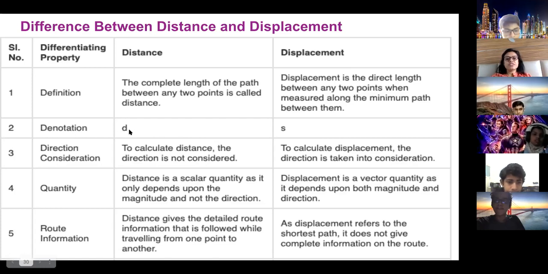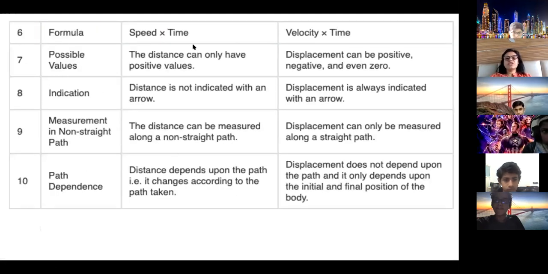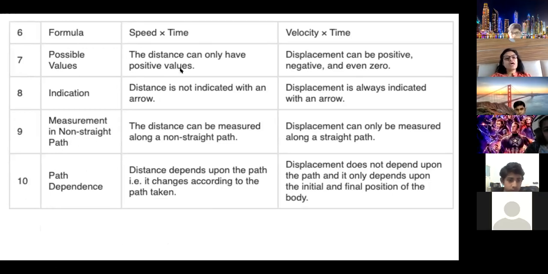Denotation is distance by d and displacement by s. Direction we don't consider in distance, we consider direction in displacement. Then this is a scalar quantity, this is a vector quantity. Distance covers the detailed route, whereas displacement is the shortest path, shortest route. Formula is speed into time and velocity into time. This we are going to study, speed ka formula. Possible values: distance can have only positive values. Displacement can be 0 also, positive, negative also.